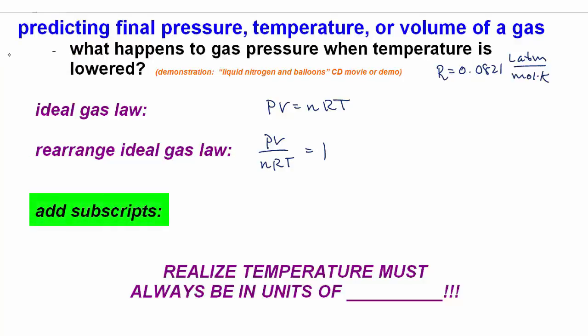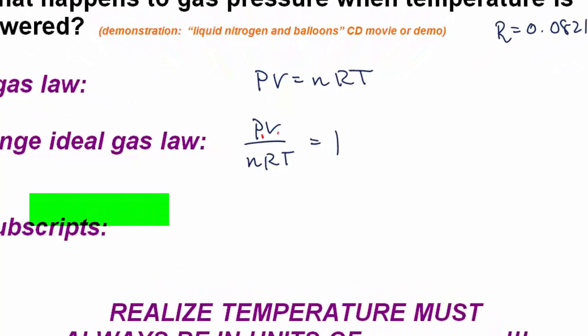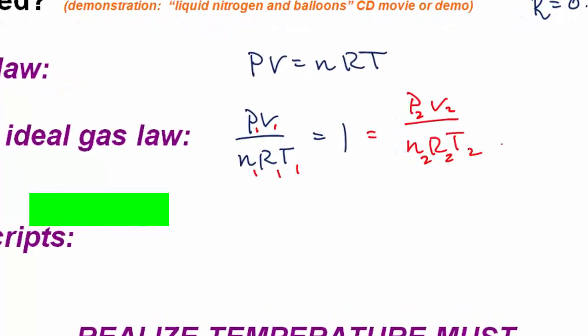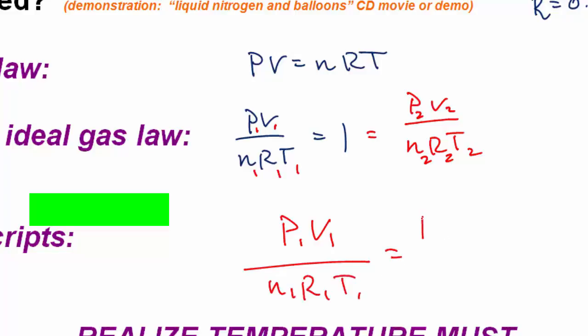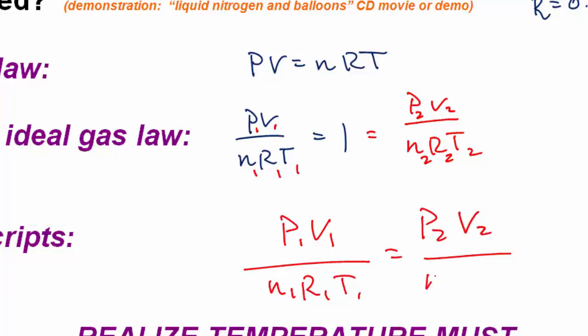Let's add some subscripts. Instead of writing initial and final, let's use 1s and 2s. So I have a P1, a V1, I have all my initials. Since they equal 1, I could write the same equation but with 2 as a subscript. So there's my expression. Now we can simplify it a little bit. So let's rewrite it. Okay, so the 1s are my initial, the 2s are my final.